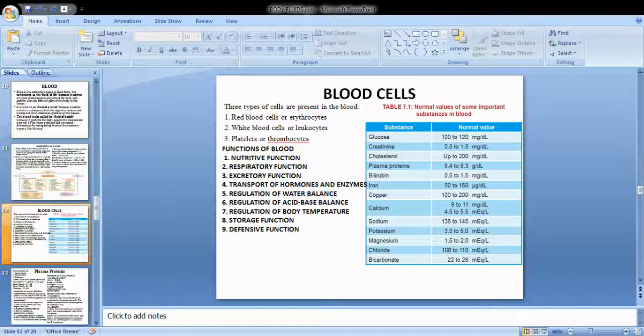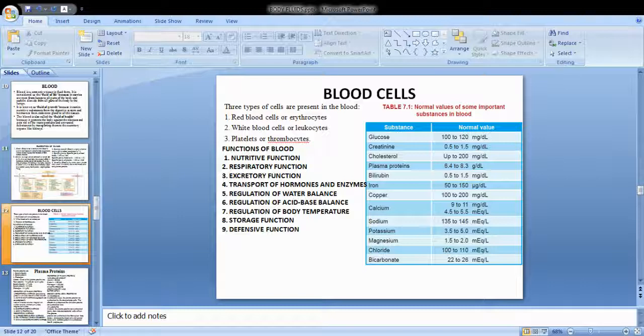Either an increase or decrease in the number of erythrocytes, leukocytes, and blood platelets will lead to some kind of diseases. What happens when the WBC count increases in number? Leukemia, very good. Blood cancer. Similarly, everything has some harmful effects. It should be of a proper number. The concentration should be within the normal limits. Whether it decreases or increases, it will lead to some kind of disease condition.